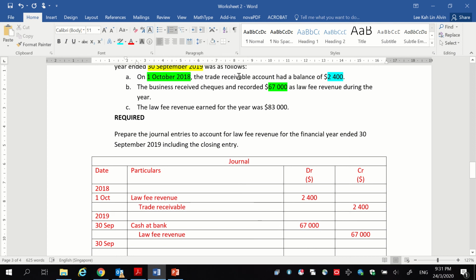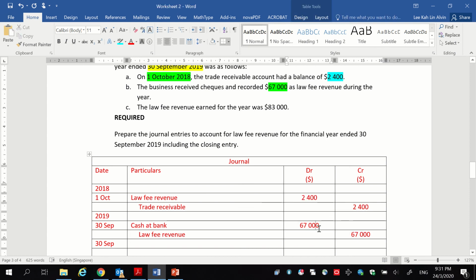So this 2,400 is actually hidden in this 67,000. And since you are recording the whole 67,000 as law fee revenue, but we know out of this 67,000, the 2,400 that you receive is for the income that you earned in the previous year, that is why I have debited this revenue.